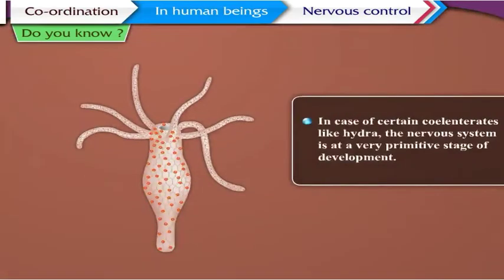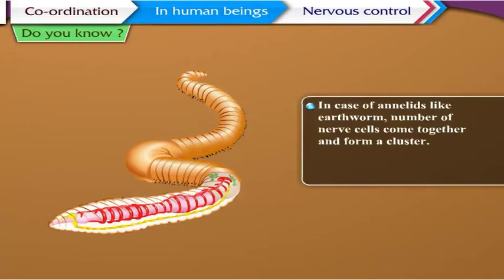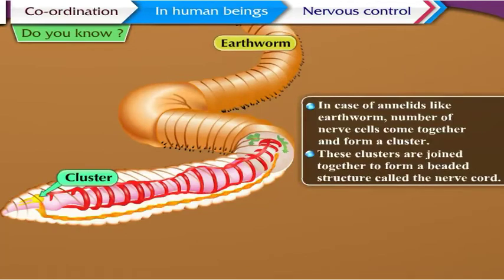In case of certain coelenterates like Hydra, the nervous system is at a very primitive stage of development. In case of annelids like earthworm, a number of nerve cells come together and form a cluster. These clusters are joined together to form a beaded structure called the nerve cord.